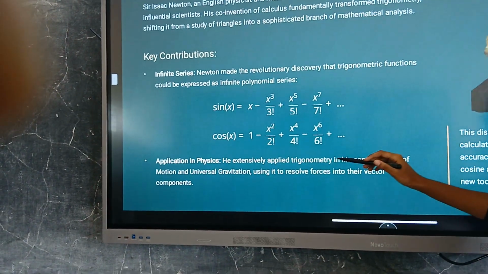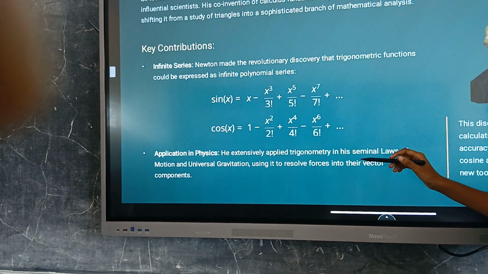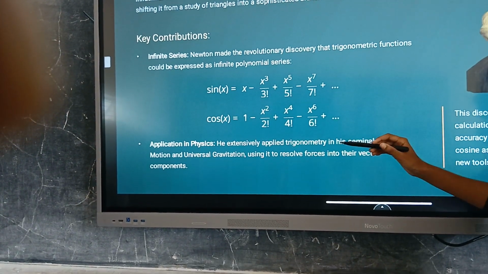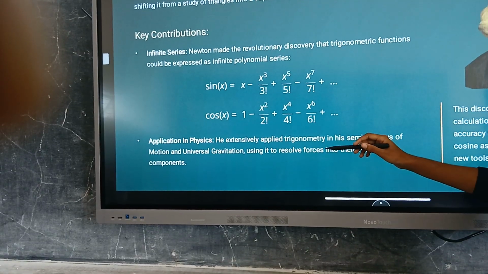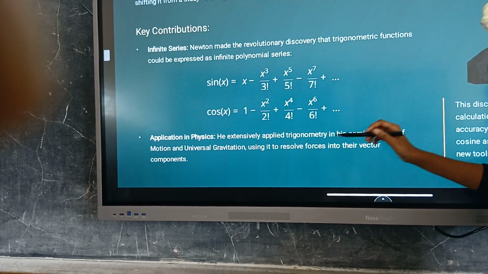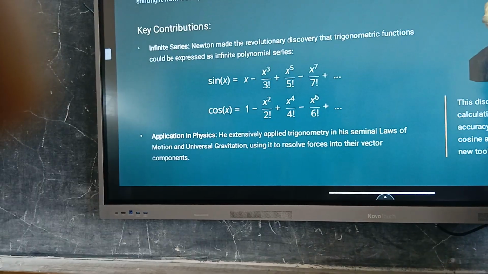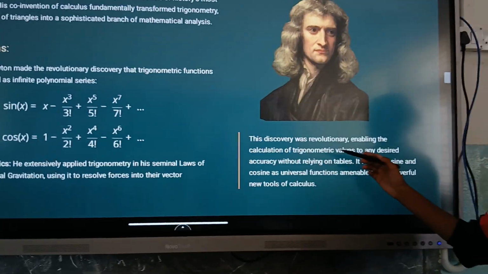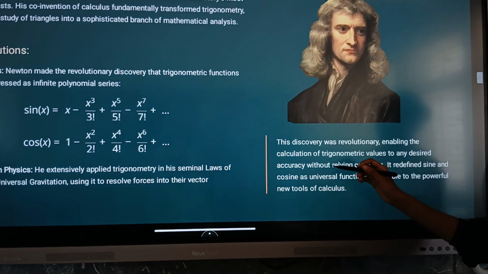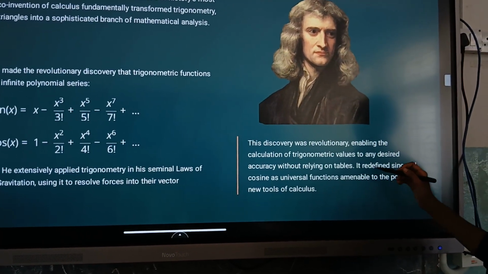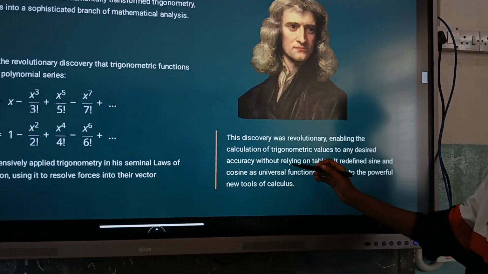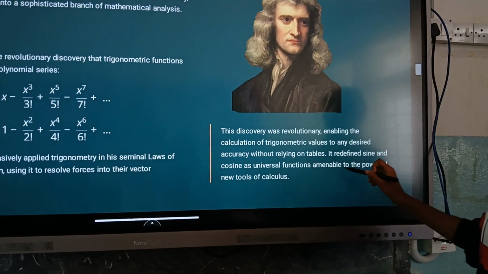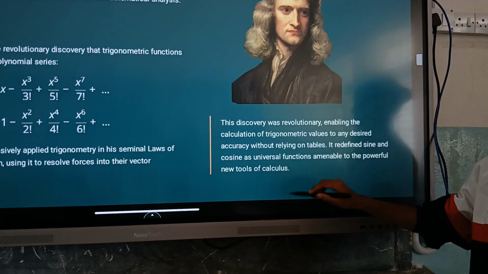Application in physics. He extensively applied trigonometry in his seminal laws of motion and universal gravitation, using it to resolve forces into vector components, which we are studying in our 11th class. The discovery was revolutionary, enabling the calculation of trigonometric values to any desired accuracy without relying on tables. It redefined sine and cosine as universal functions amenable to the powerful new tools of calculus.